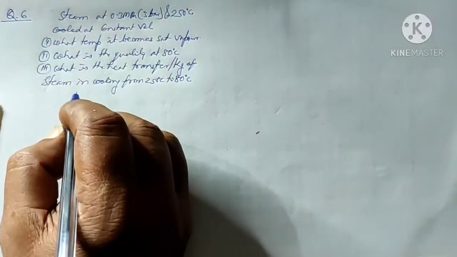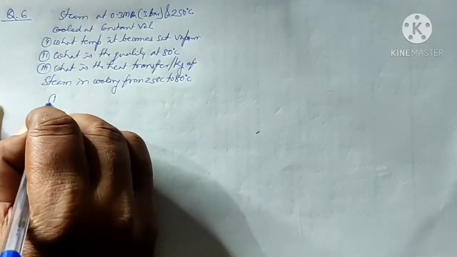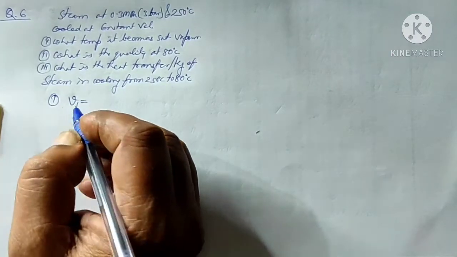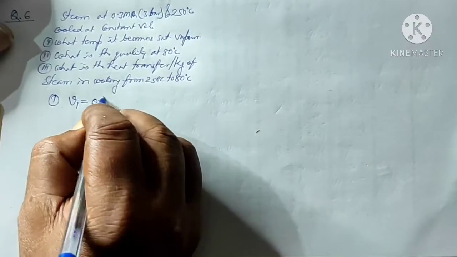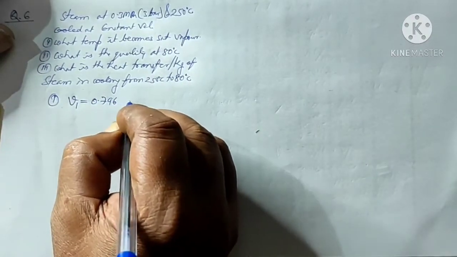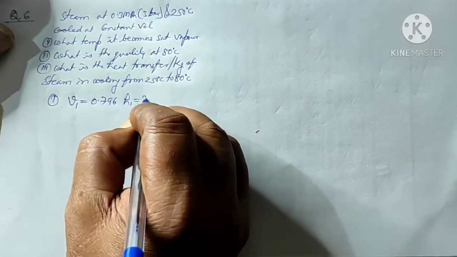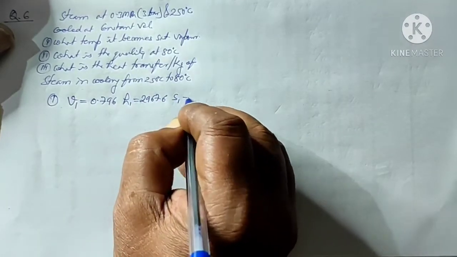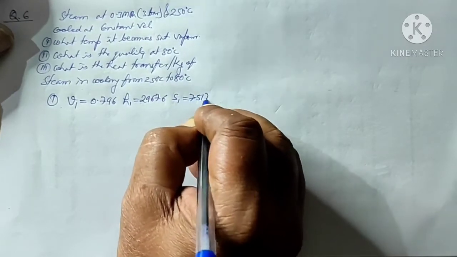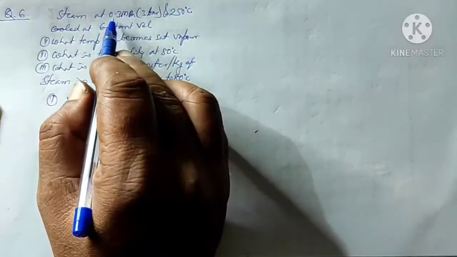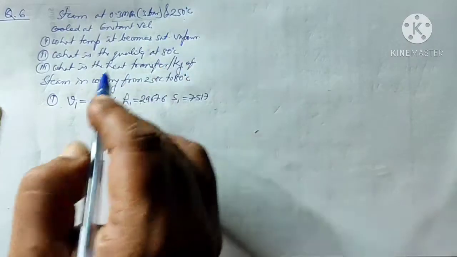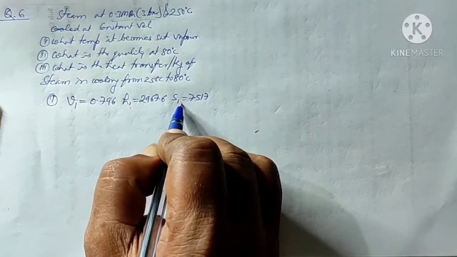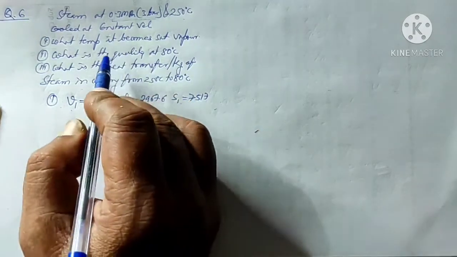Say this point is point 1. So V1 is equal to 0.796, H1 is equal to 2967.6 and S1 is equal to 7.517. This is the initial point in specific volume, specific enthalpy and specific entropy.